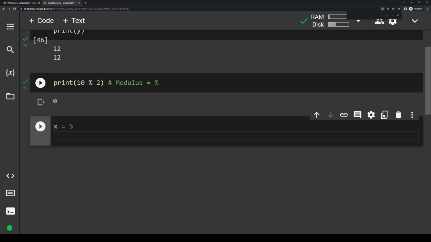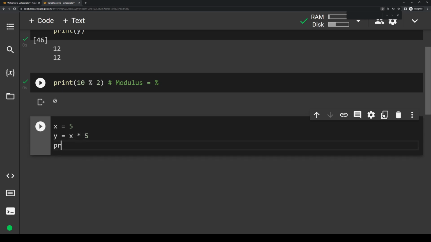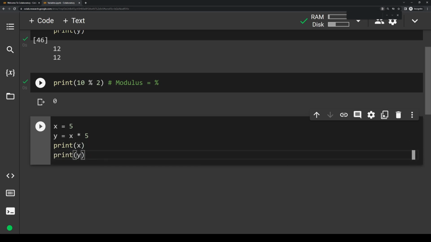So we can make a new variable y that equals x times 5. And if we go and print both these out, we should get x is equal to 5 and then y is equal to 25. So let's run that, and you can see we get 5 and 25.